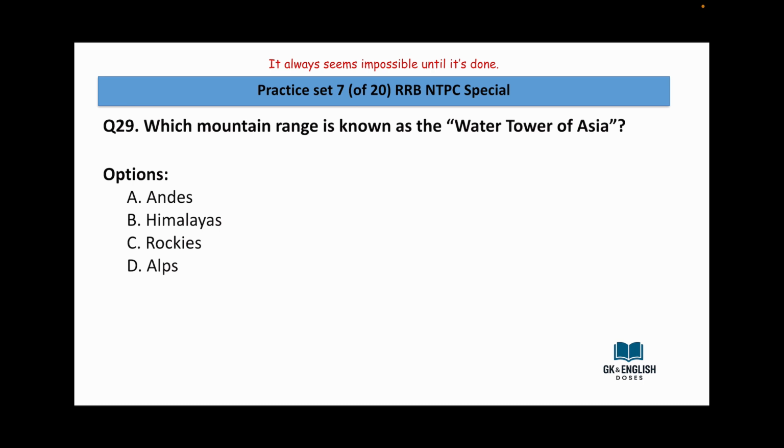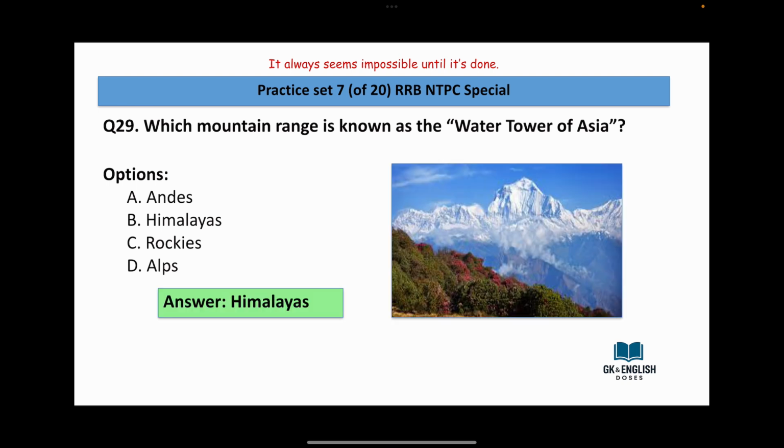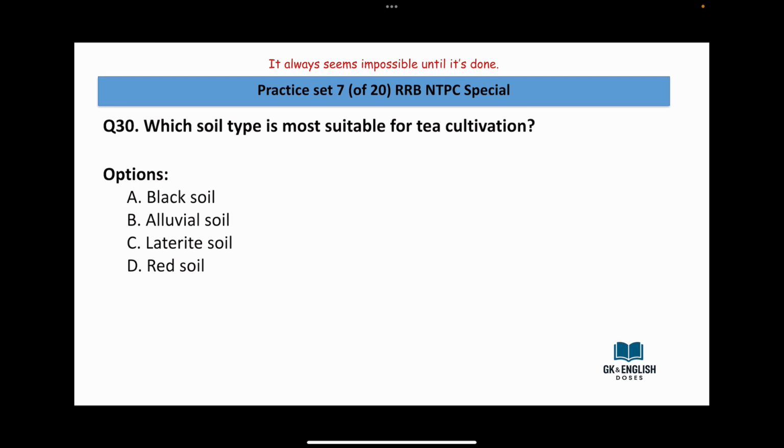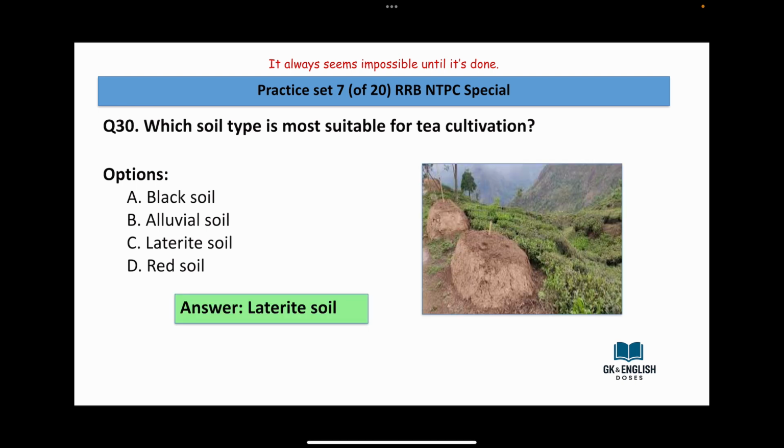Which mountain range is known as the Water Tower of Asia? Andes, Himalayas, Rockies, Alps. Answer is Himalayas. Which soil type is most suitable for tea cultivation? Black soil, alluvial soil, laterite soil, red soil. Answer is laterite soil.